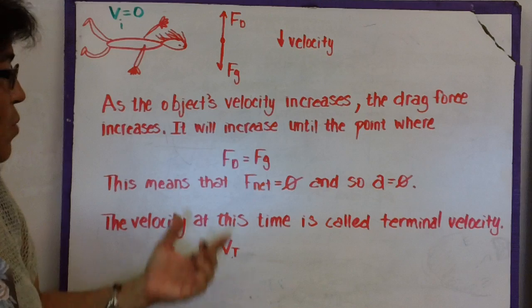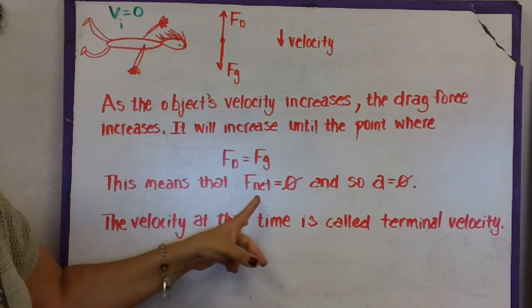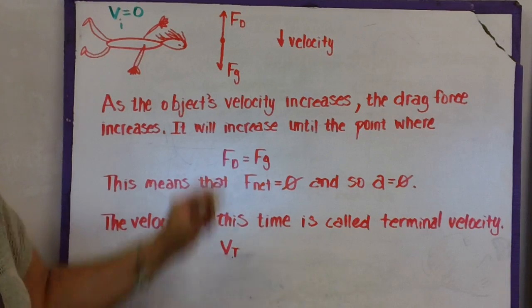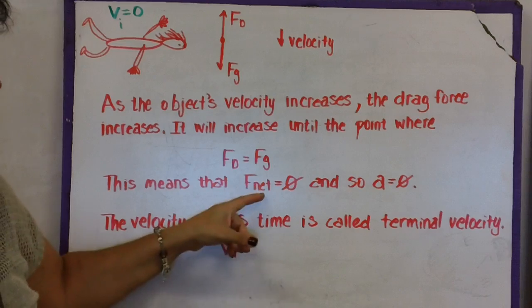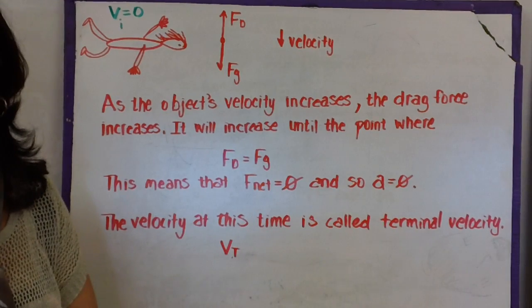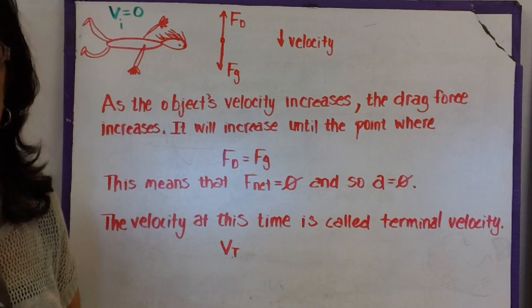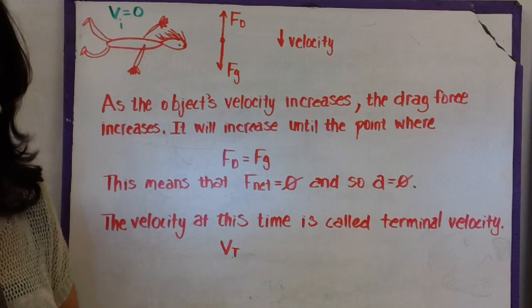Well, when they're equal, what happens is force drag equals force of gravity, and that means that the net force has to be 0. This magnitude is equal to that magnitude. When our net force is equal to 0, that means our acceleration has to be 0. So that is a key to drag force. The acceleration is 0. You no longer are accelerating.